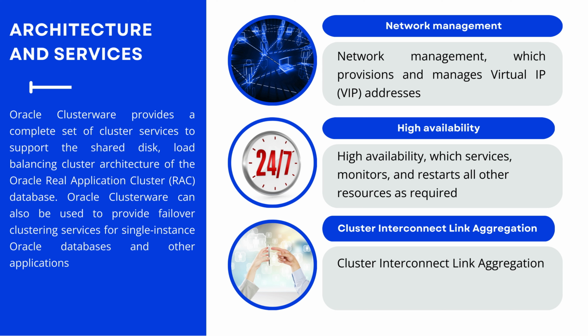The last service provided by Oracle Clusterware is Cluster Interconnect Link Aggregation, which combines multiple network links between cluster nodes into one. This boosts data transfer speed and reliability. By using several links together, it prevents a single link failure from disturbing communication. This ensures a faster and more stable connection within the cluster.